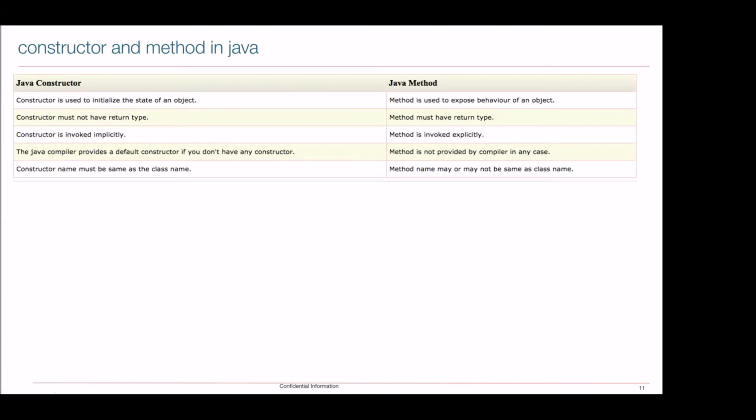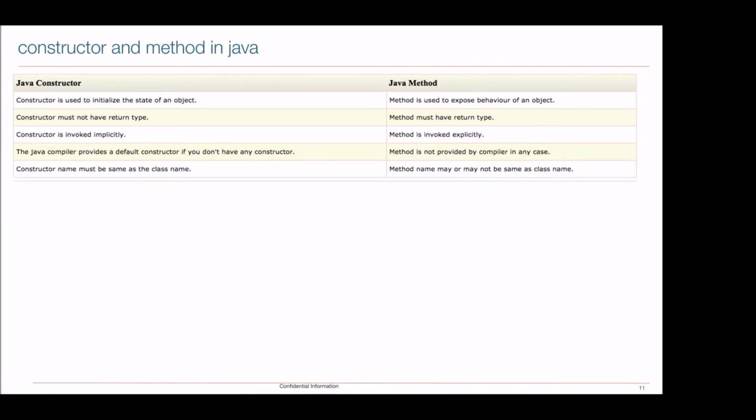Constructor and methods in Java. This theory you can read. But the typical difference: a constructor is a type of method, but we never classify it as a method. A method is mainly used to expose the behavior of an object.